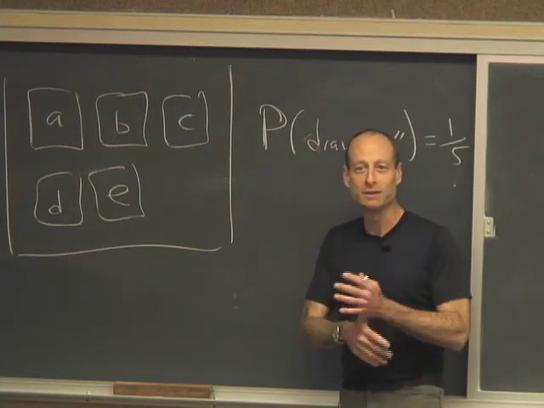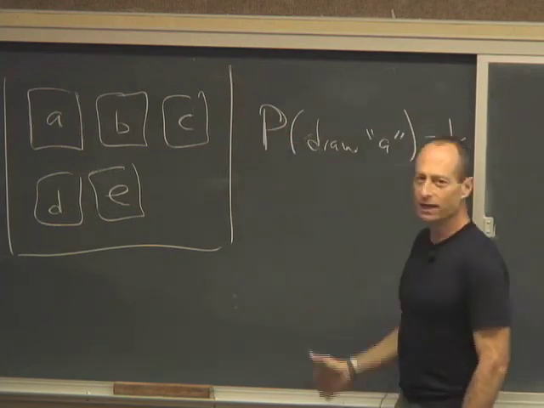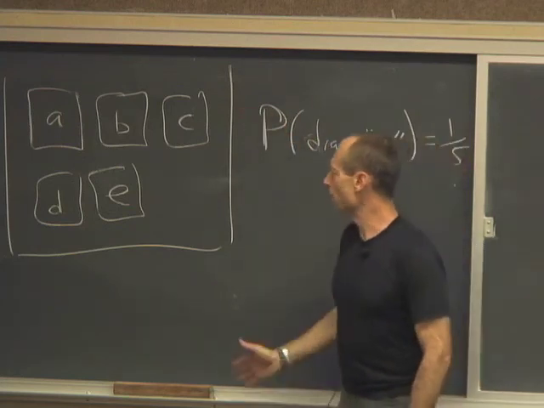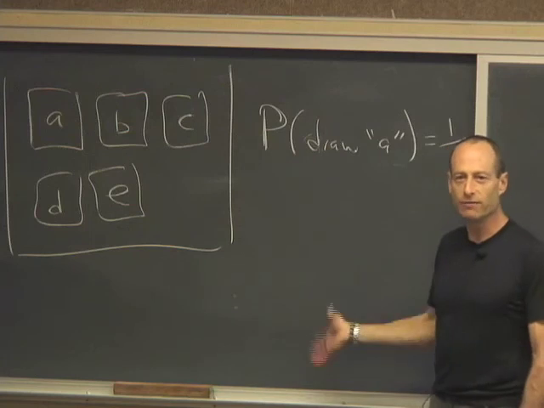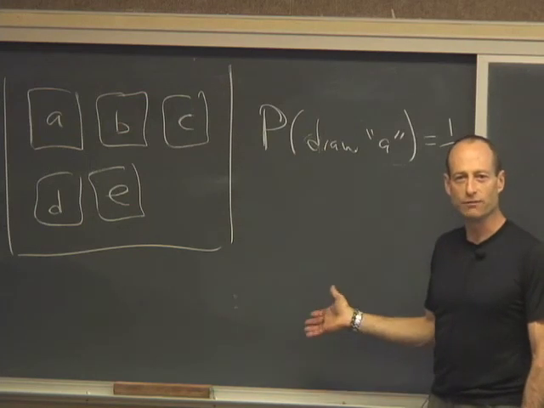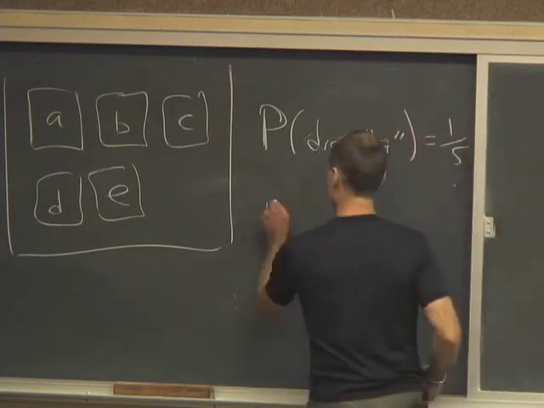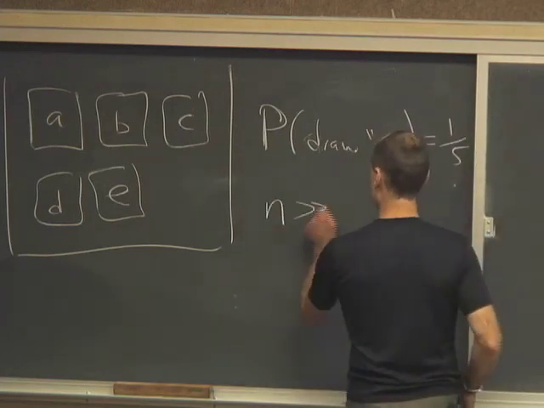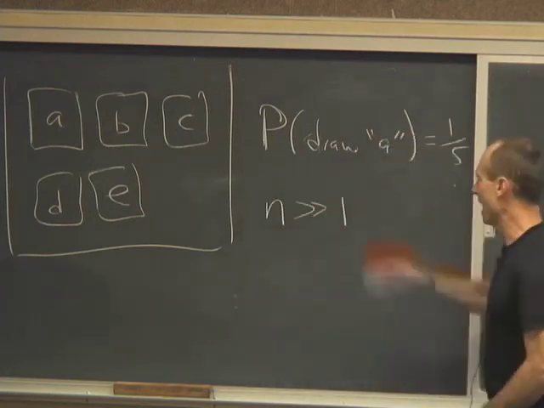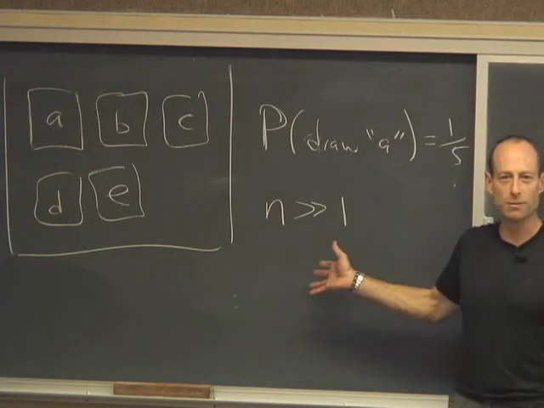Okay, so what would happen if I added up the numbers on all the tickets that I saw in a very, very large number of draws from the box and took the average? If I take all those results, I draw from the box n times where n is really, really big, and I average what I see in those zillion draws from the box.